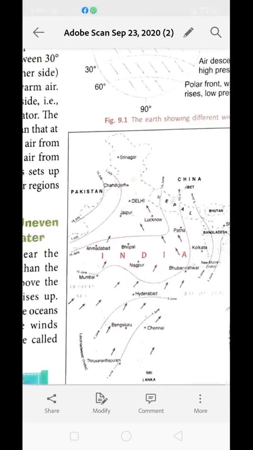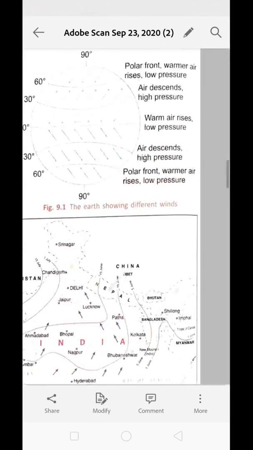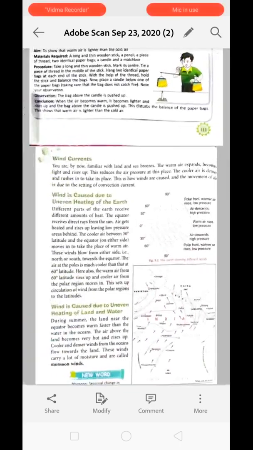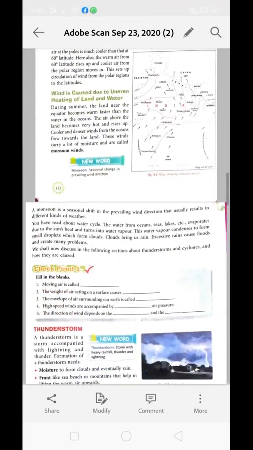You can see over here in this diagram the movement of air or monsoon breeze. Clear? Next, a monsoon is a seasonal shift in the prevailing wind direction that usually results in different kinds of weather.